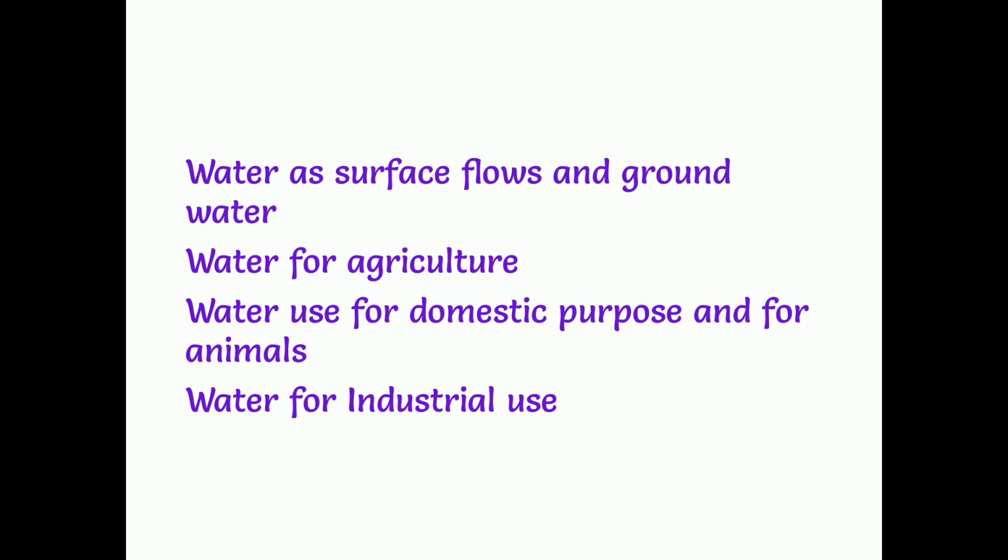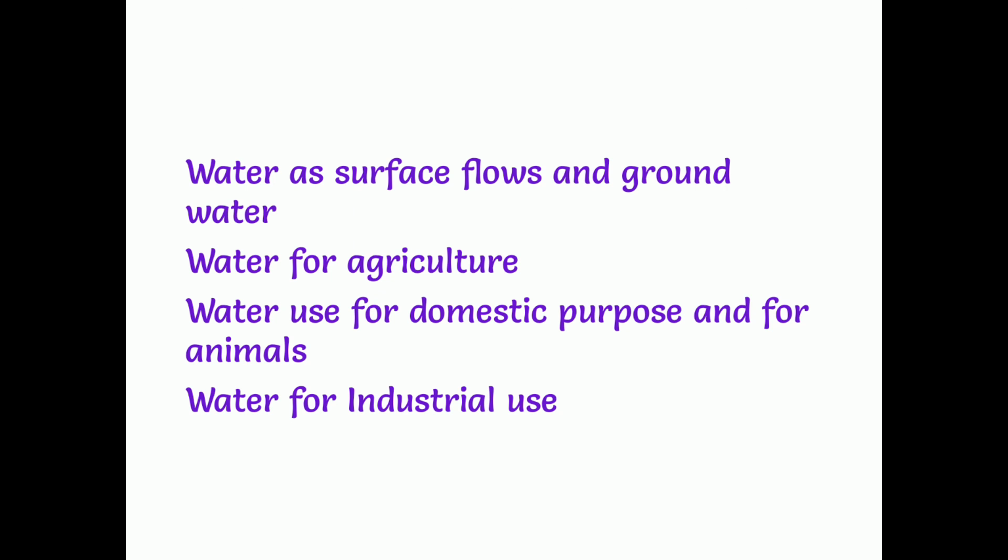Next, water for agriculture. We use water for agriculture for the irrigation process, and also through bore wells the water is taken out and used for agriculture. And water used for domestic purposes and for animals. This is the common thing we do every day. We use water for our domestic activities like washing, cleaning, bathing, cooking. And also for animals, for cleaning the animals, for drinking water for the animals, for different purposes we use water.